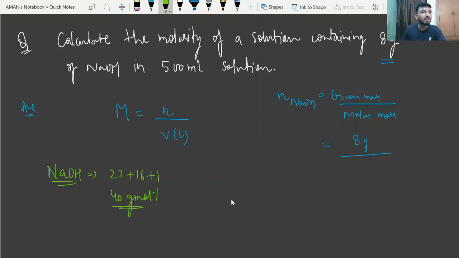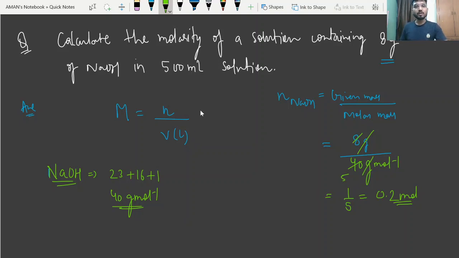This is the value of molar mass, right? So I just write down here 40 gram per mole. So this will get cancelled out, right? So this will become 5. So 1 by 5, right? So you can say 0.2 mole, right? So 8 gram means 0.2 mole of NaOH present in 500 ml of the solution.